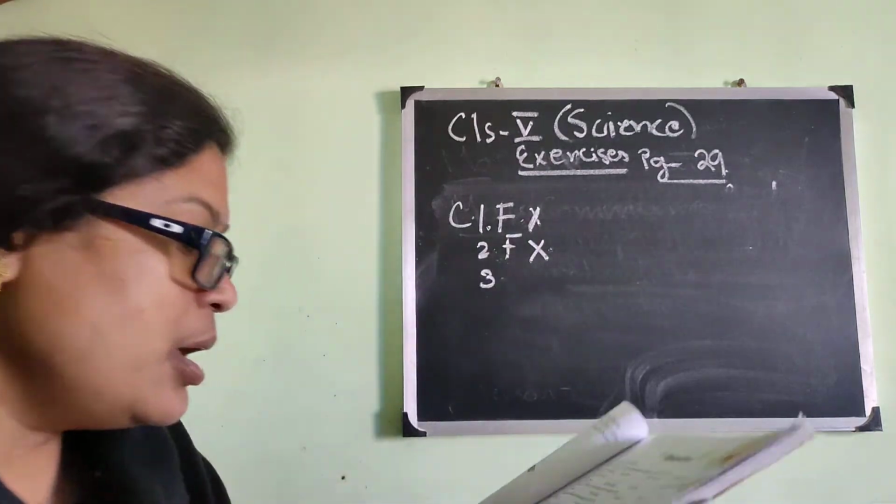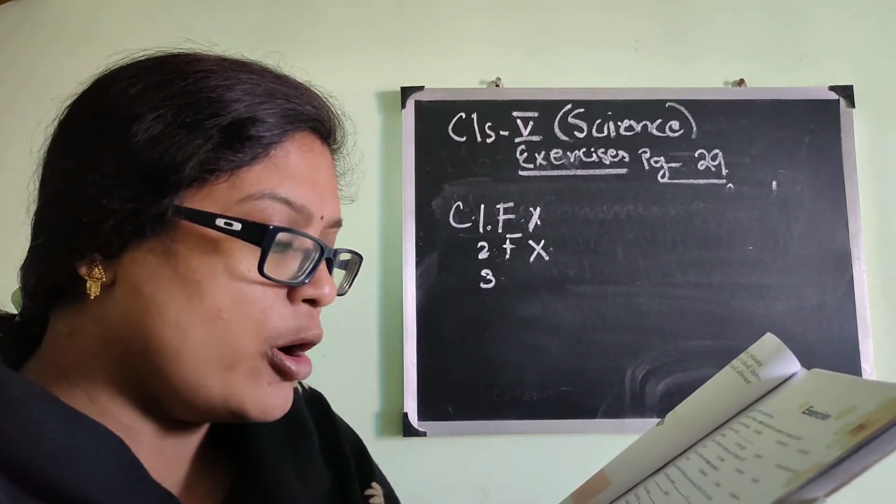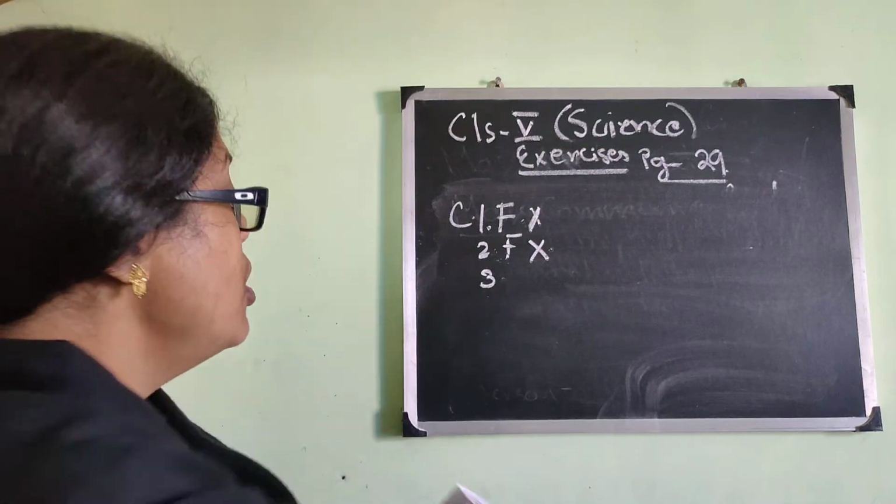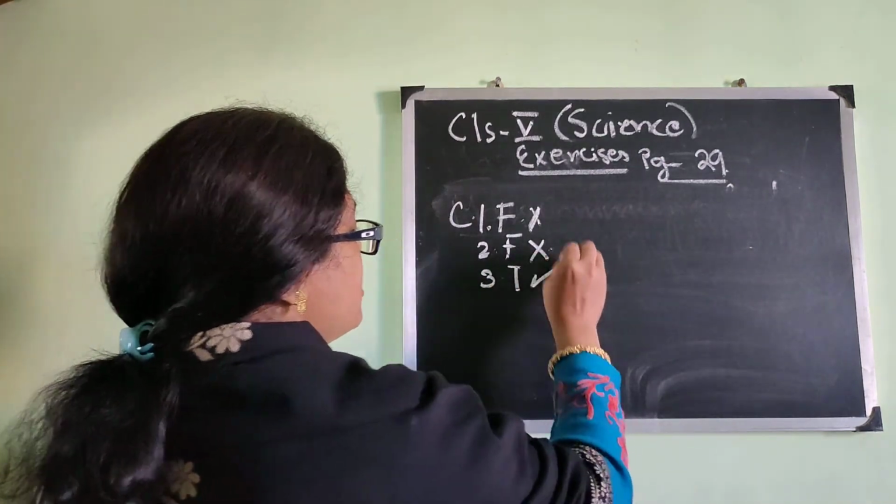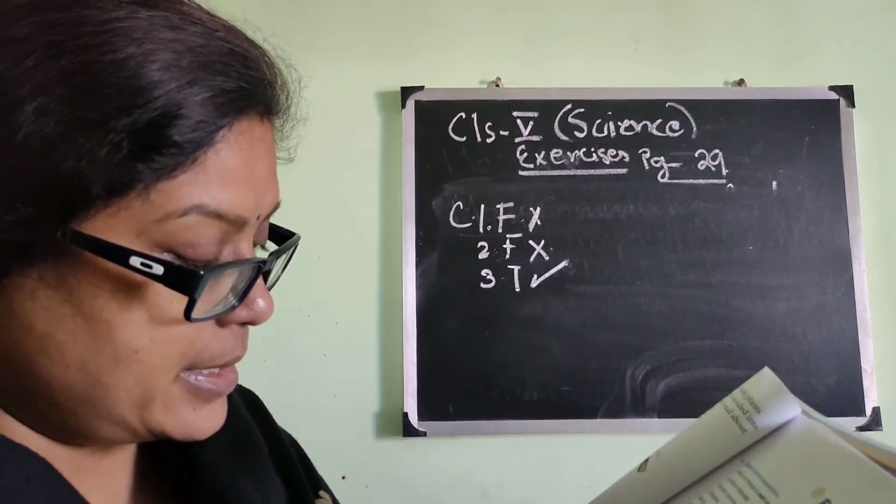Number 3, some living things are made up of only one cell. It is true. We have read about amoeba. So the answer is correct.